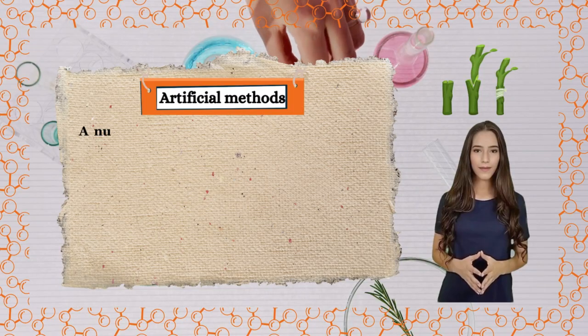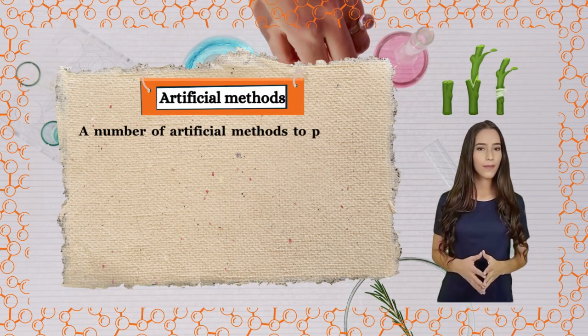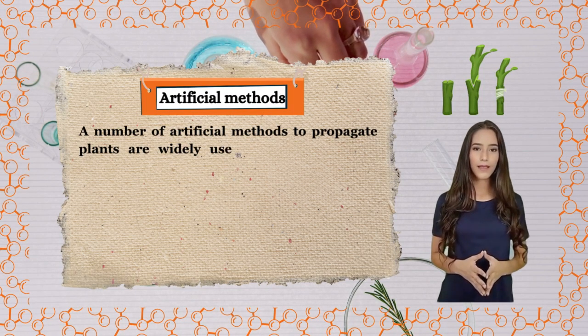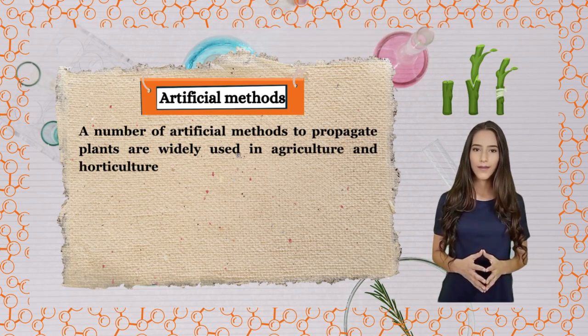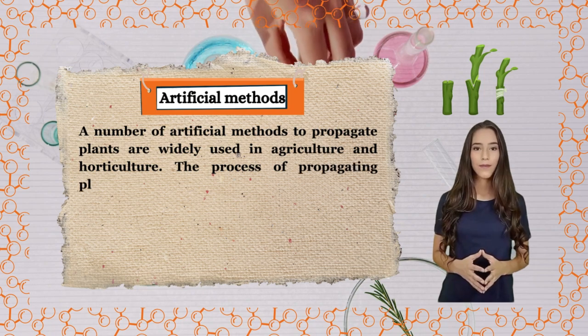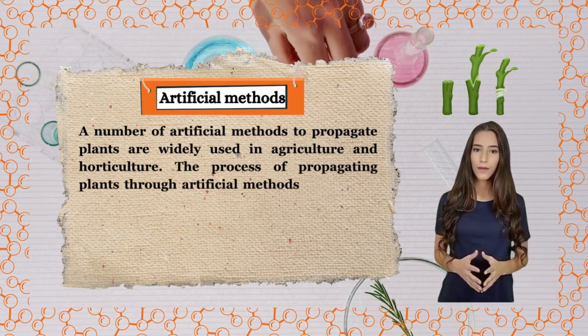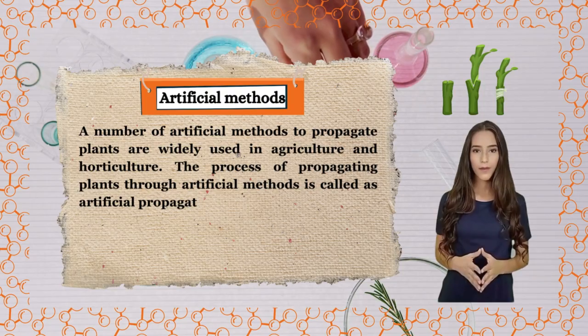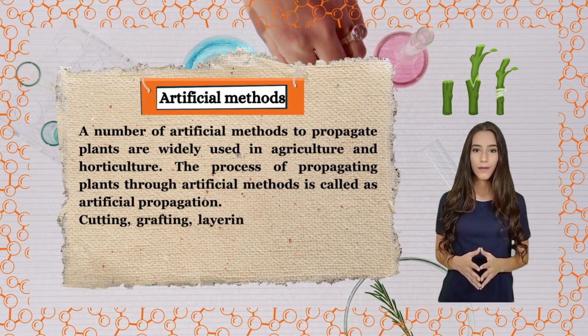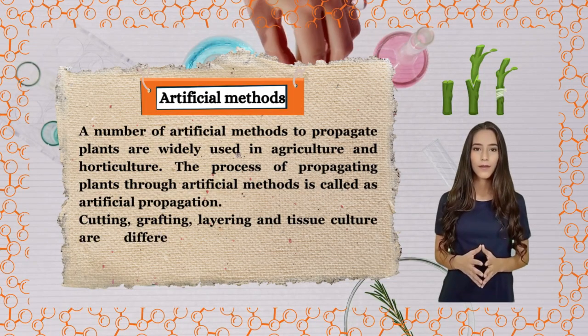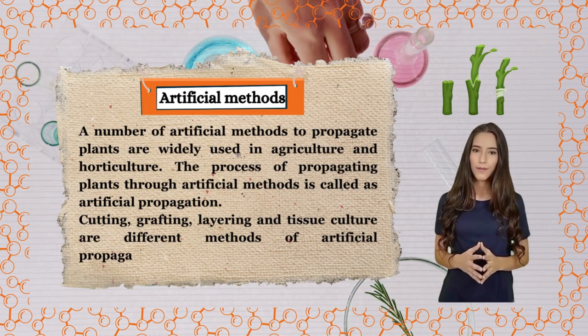Artificial methods. A number of artificial methods to propagate plants are widely used in agriculture and horticulture. The process of propagating plants through artificial methods is called as artificial propagation. Cutting, grafting, layering, and tissue culture are different methods of artificial propagation.